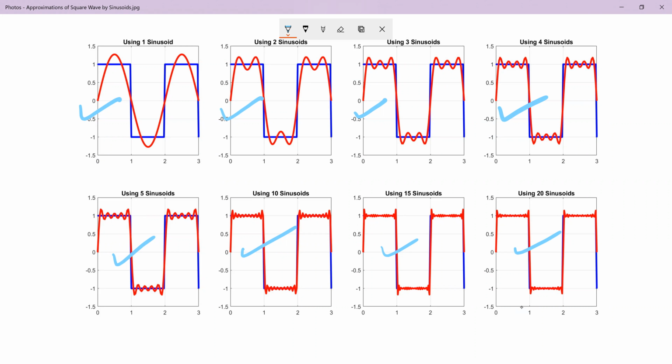Okay, so we can approximate any waveform as a linear sum of sinusoids. In short, that's the point. Now, before I proceed, please know what are these edges? What are these things here? These things occur only in a square wave. Means when we approximate a square wave with sinusoids, this occurs at the edges of the square wave.